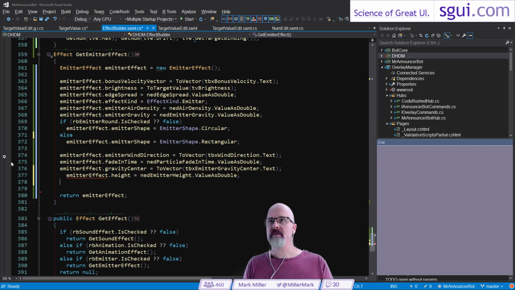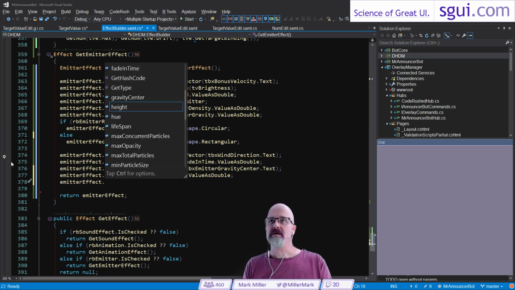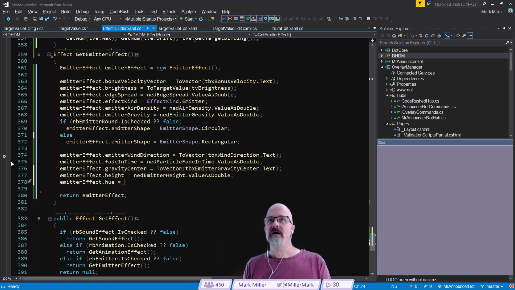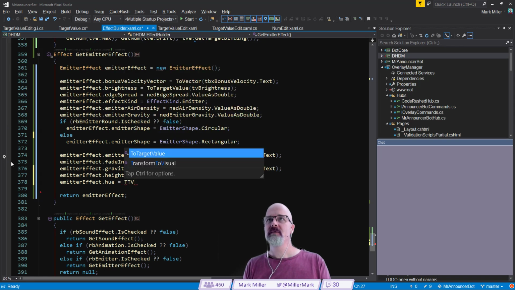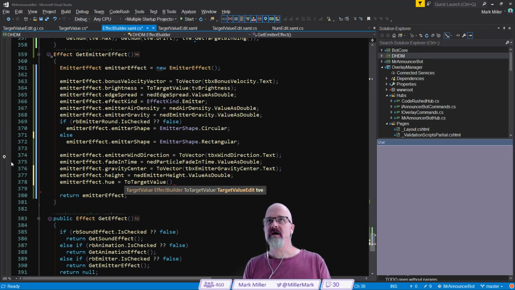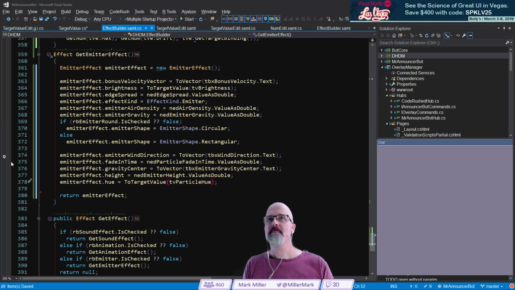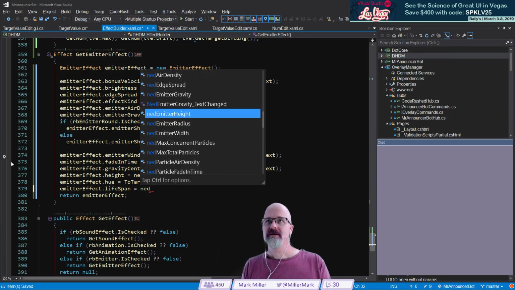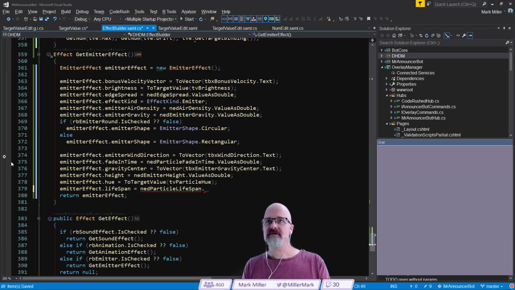Oh, I missed this semicolon right there. Okay. And after height is hue. It's equal to target value, like that, of TV hue, TV particle hue. Perfect. Yeah, that's beautiful. All right. After that, we're going to do lifespan. That's equal to NED lifespan, particle lifespan, dot value as double, like that.